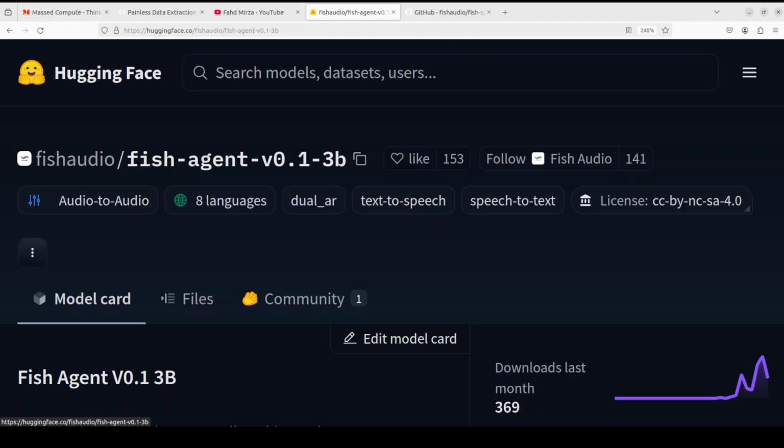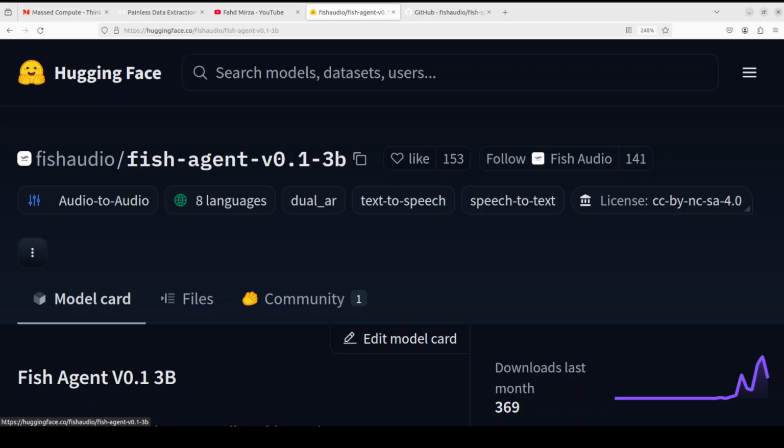This model is multilingual. It supports English, Chinese, German, Japanese, French, Spanish, Korean, and Arabic, with English and Chinese being the main languages because they have been trained on 300,000 hours each. Whereas, if you remember, I told you that in total it has been trained on 700,000 hours. Out of those 700,000, 600,000 are just on English and Chinese, 300,000 each, whereas the rest of it, 20,000 or so, are for German, Japanese, and other languages which I just mentioned. So it is heavily geared towards English and Chinese, but other languages are not that bad at all.